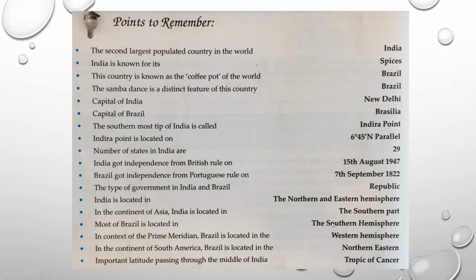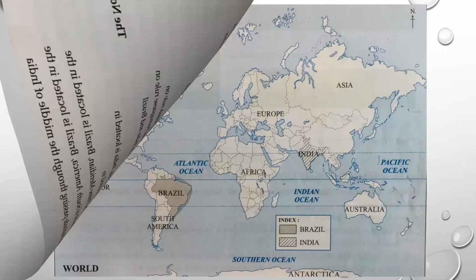Brazil is located in the southern hemisphere, meaning the down part of the hemisphere as far as the globe is concerned. Brazil is located in the western hemisphere. In the continent of South America, if you take South America in the map, Brazil is located in the northern and eastern part. And the important circle, the important latitude which passes through the middle of India, is the Tropic of Cancer. So these are the main points related to chapter number 2.